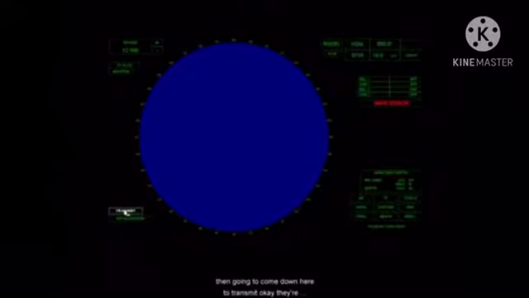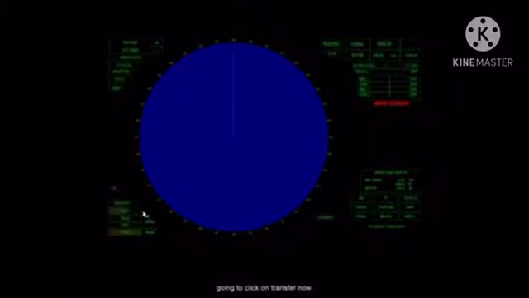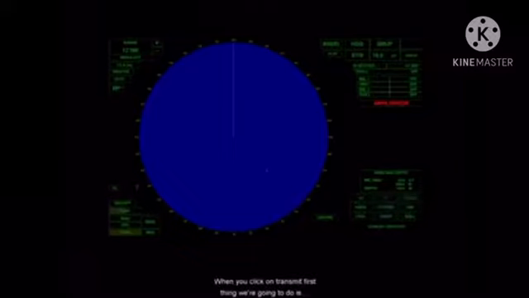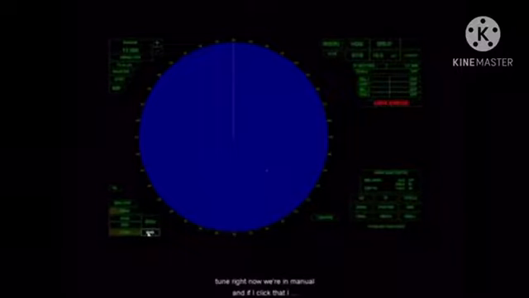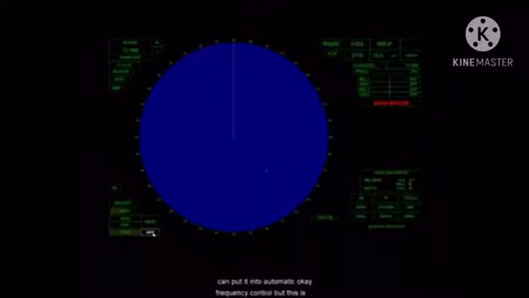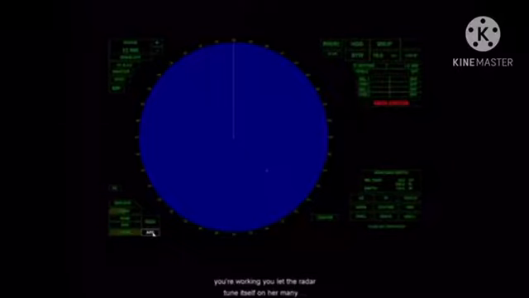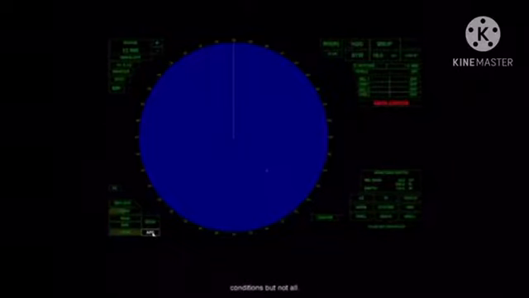Then you're going to come down here to transmit, okay? And you're going to click on transmit. Now, when you click on transmit, the first thing we're going to do is tune. Right now we're in manual, and if I click that, I can put it into automatic frequency control. But this is the radar doing its own thing, and you'll probably let the radar tune itself under many conditions, but not all.